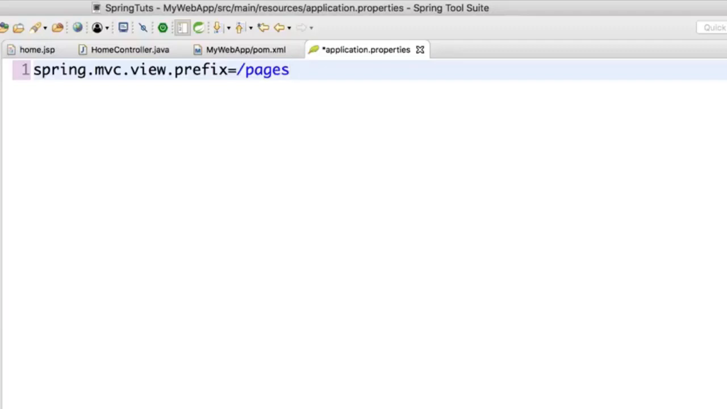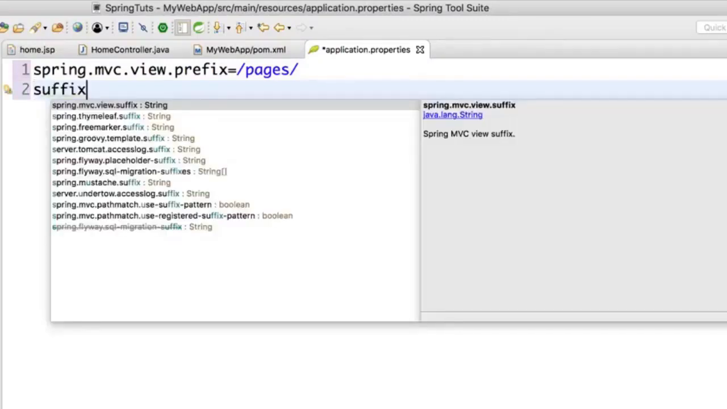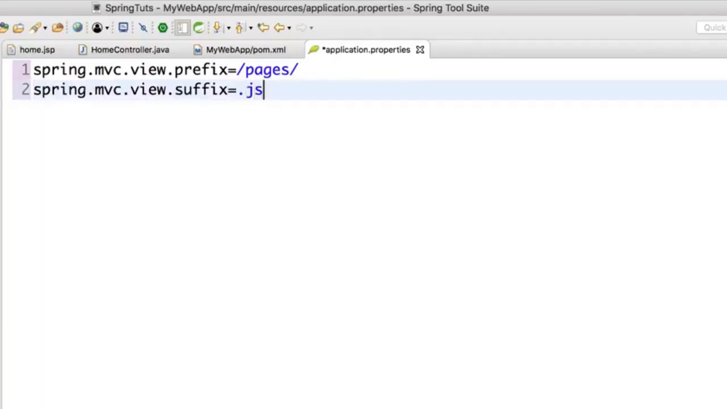So I have my web app inside this. I have my page inside this pages folder. That's the prefix. The next thing we have to specify is suffix. So I will go for suffix, and that is spring.mvc.view.suffix, and the suffix is .jsp. So those are the two things you have to mention.